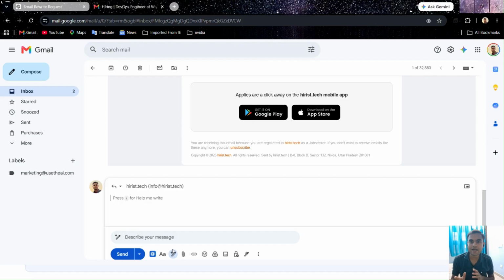This is in the paid plans of Gemini. If you are on a Gemini Pro plan, there was a promotion held by Airtel. If you are an Airtel user, you can get the Gemini Pro version and use it free for 1 year, so you can take that opportunity.